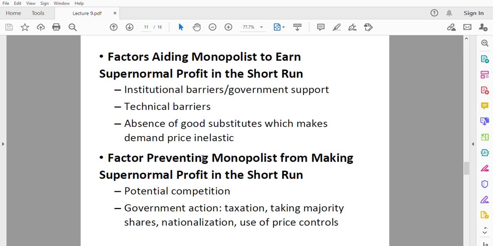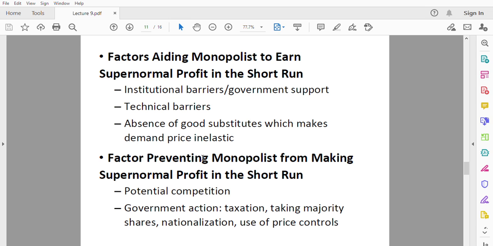And also government can take an action to take the profits of the monopolist if the monopolist is earning supernormal profit. If the government realizes that you are earning so much profit, the government can impose high taxes on your profit, and that will reduce your profit as a monopolist. So such a monopolist might not influence or manipulate the price so much to earn supernormal profit because he knows government can take an action.